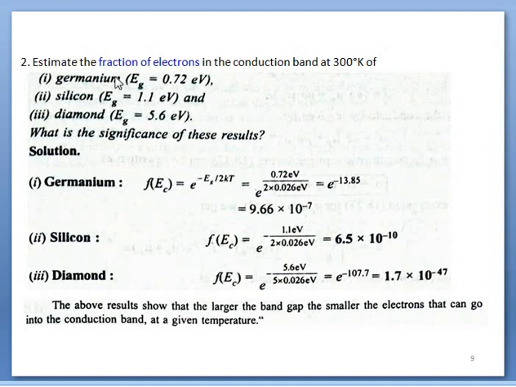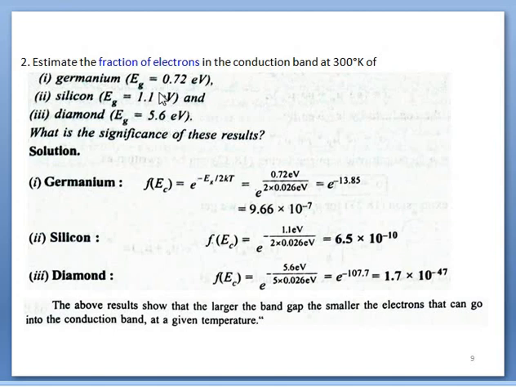By comparing all these materials, we can observe that by increasing the forbidden energy gap, F is gradually reduced. Reduced means the fraction of electrons occupying the conduction band is gradually reduced by increasing the forbidden energy gap. Okay, why?